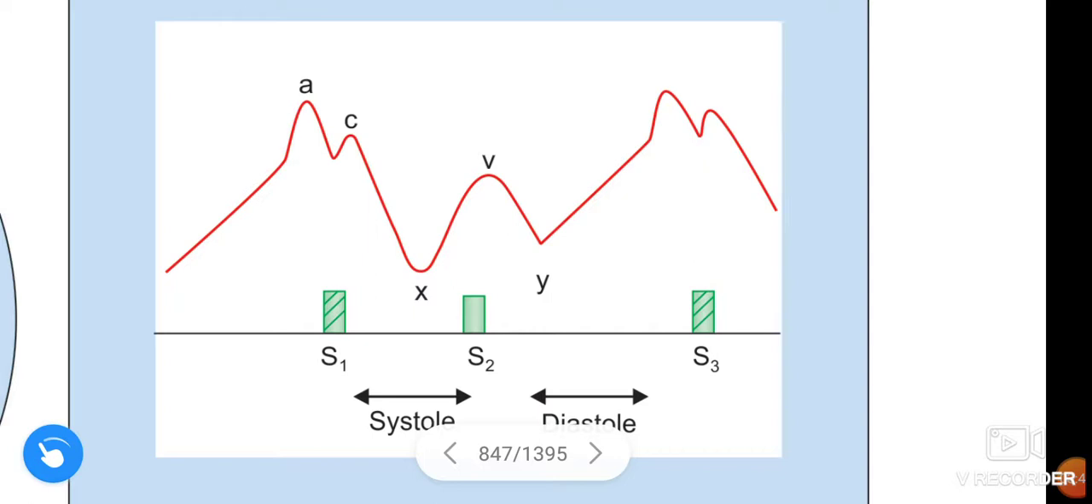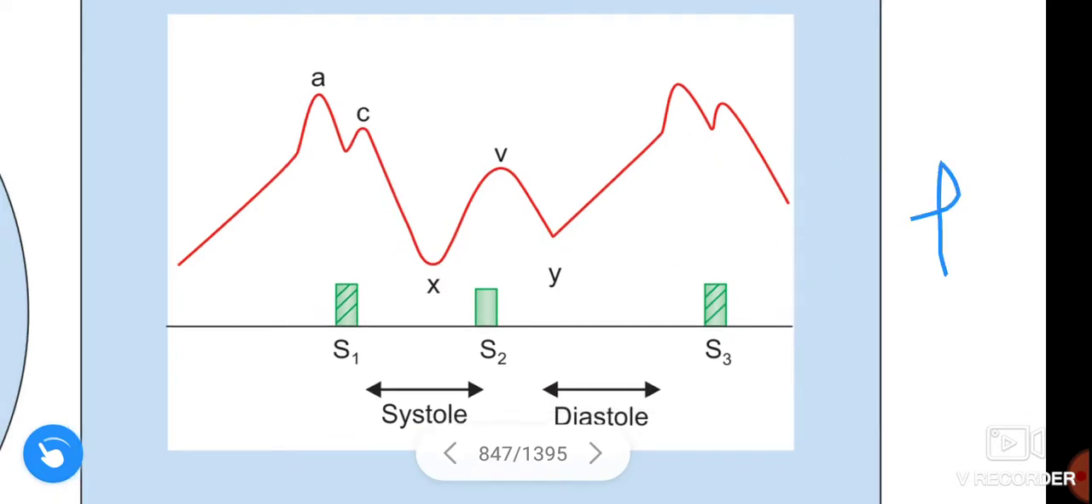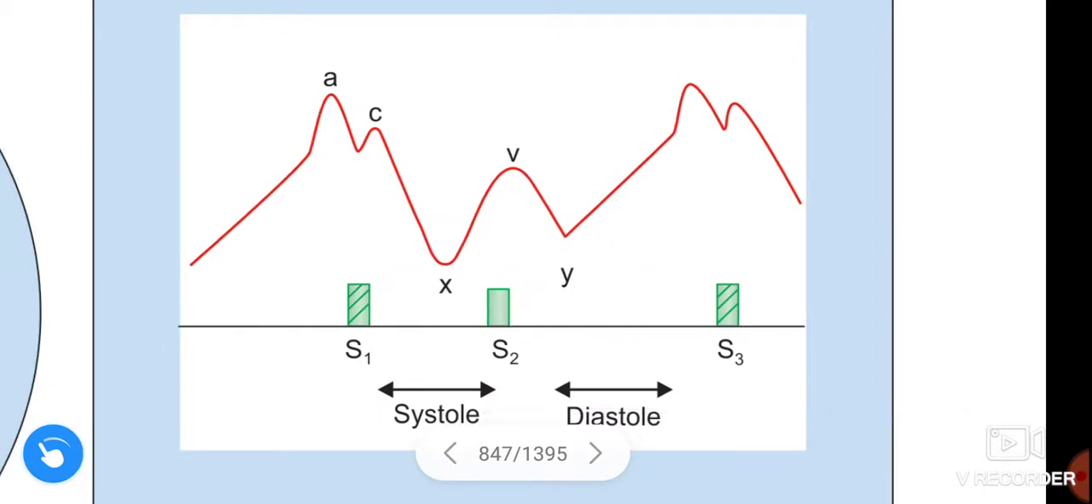This figure shows the jugular venous pulse and its 5 waves. In the jugular venous pulse, 3 positive and 2 negative waves are present. What are the 3 positive waves? A wave, C wave and V wave. These 3 are the positive waves. The descents, the negative waves, are the X wave and Y wave. These 2 are the negative waves of the jugular venous pulse.